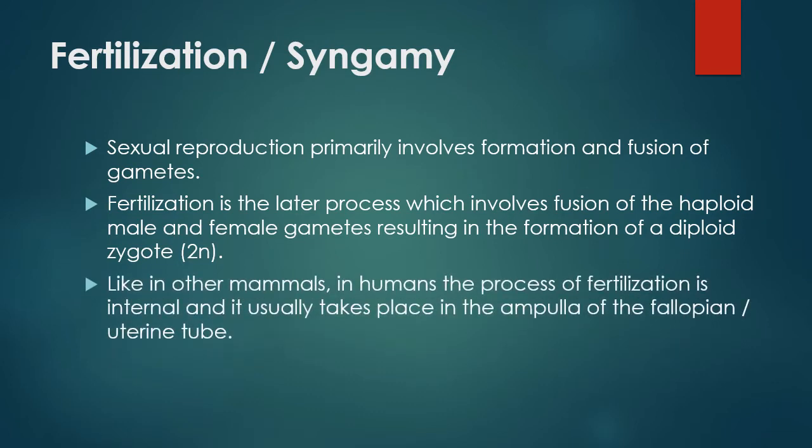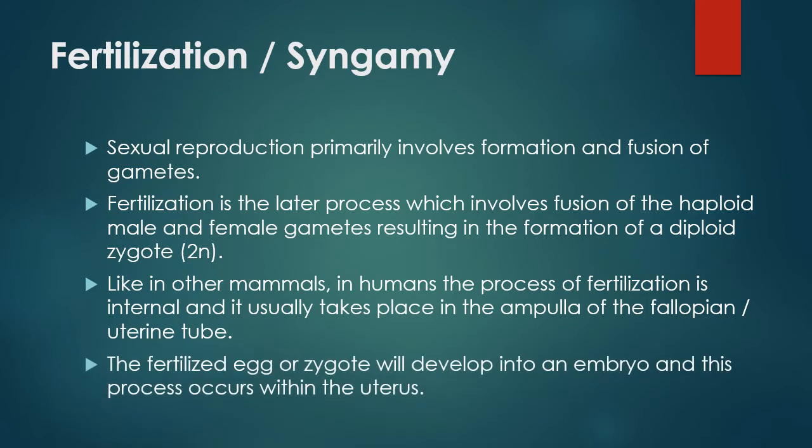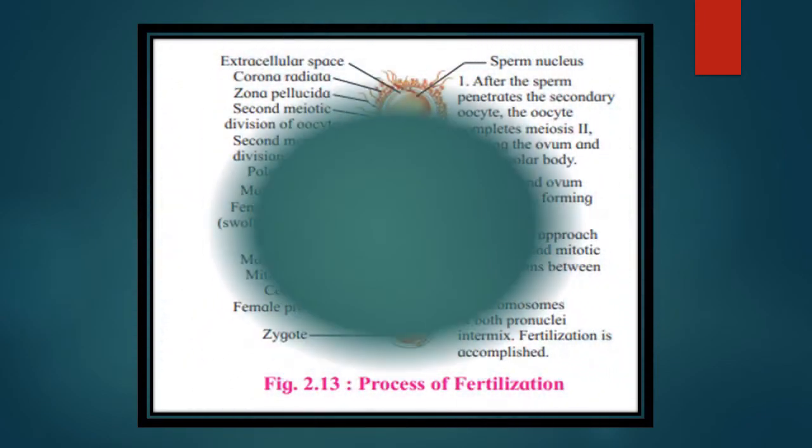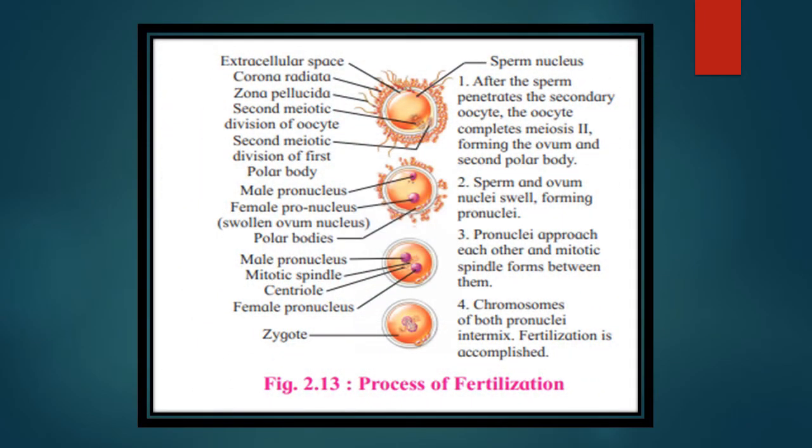Like in other mammals, in humans, the process of fertilization is internal and it usually takes place in the ampulla of the fallopian or uterine tube. The fertilized egg or zygote will develop into an embryo, and this process occurs within the uterus. This is a diagram which is exhibiting the process of fertilization and zygote formation.